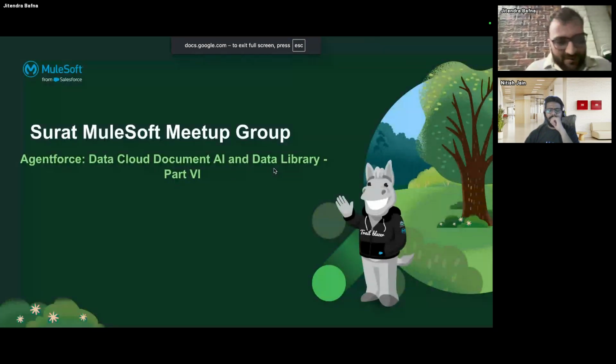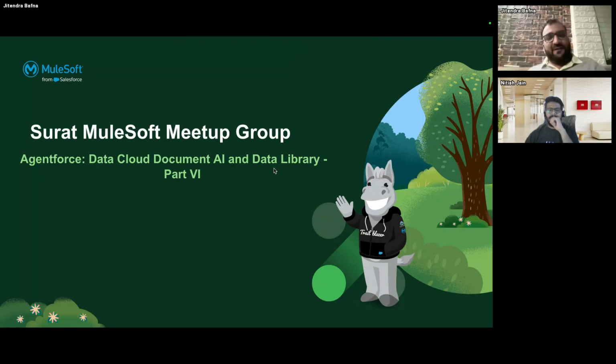Okay, so guys, welcome to the 95th Surat MuleSoft Meetup. The topic for today's meetup is that we are going to talk about a few capabilities provided by Data Cloud, which we can use with Agentforce. One of the capabilities we will see is the Agentforce Data Library, and a recently launched feature known as Document AI.